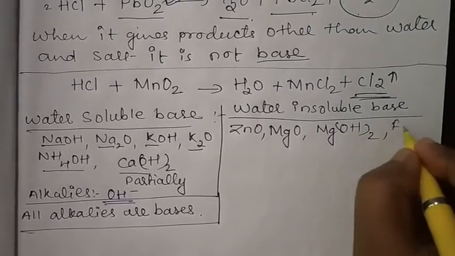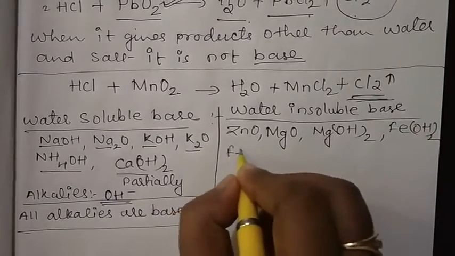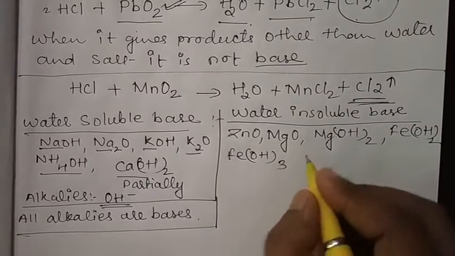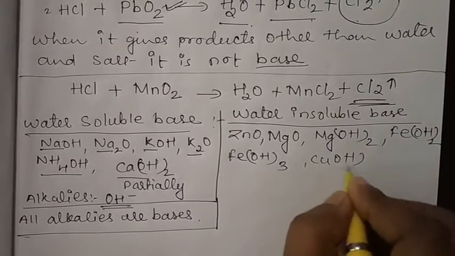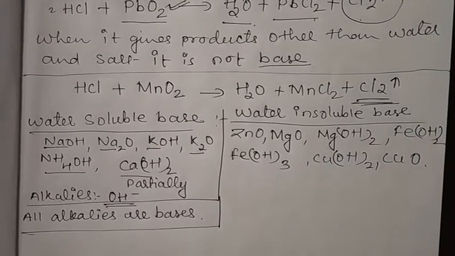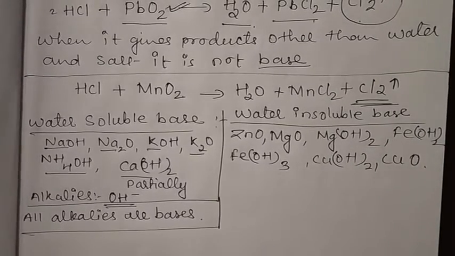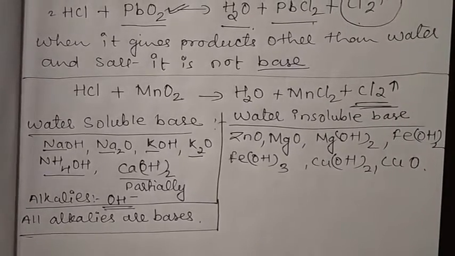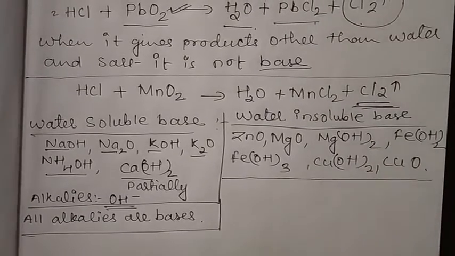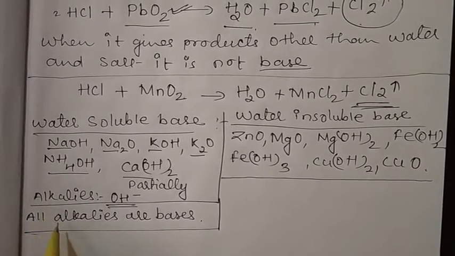There are many bases which are water insoluble, meaning when we try to dissolve them in water, they will not release OH minus ions. These are all examples of water insoluble bases. Now we can see here, they do not release OH minus ions all the time, but the alkalis will release OH ions.